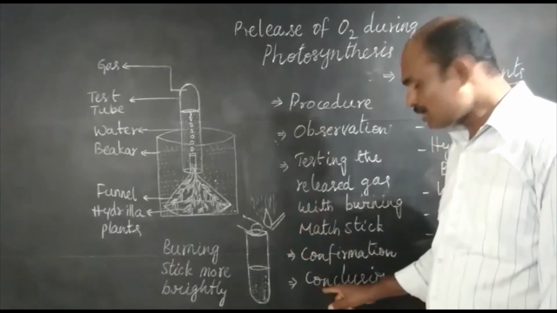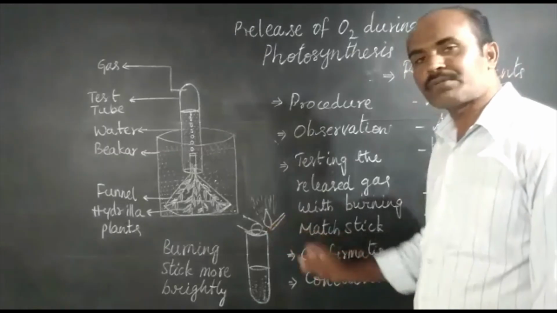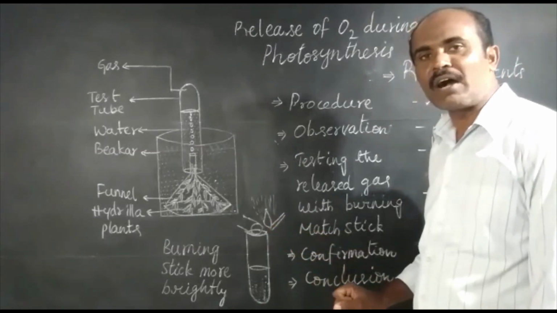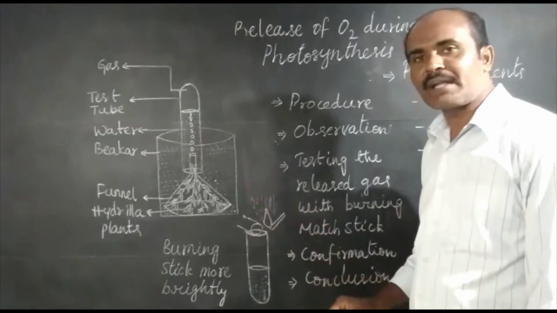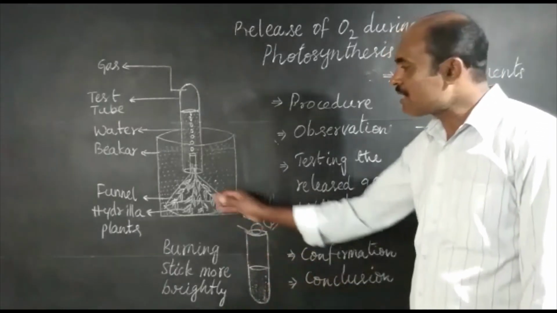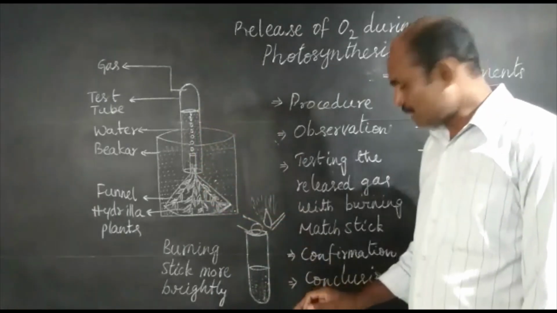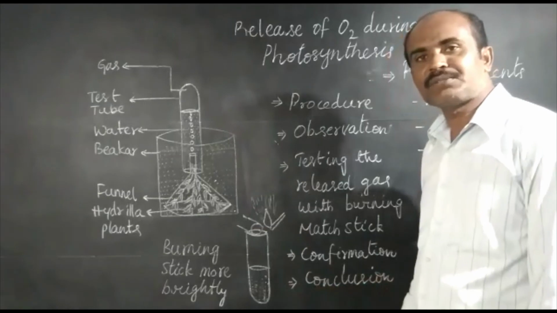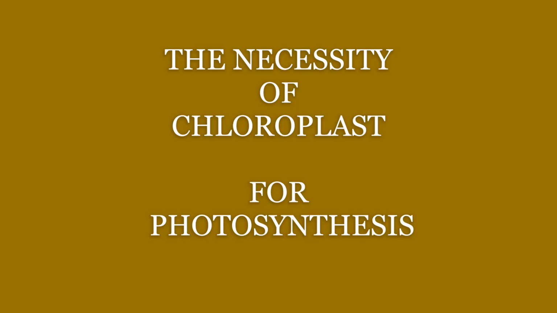So now let us conclude this activity: the gas released during photosynthesis is oxygen. When this apparatus is kept in sunlight, hydrilla plant twigs perform photosynthesis and release oxygen. So the conclusion is the gas released during photosynthesis is oxygen. Thank you.